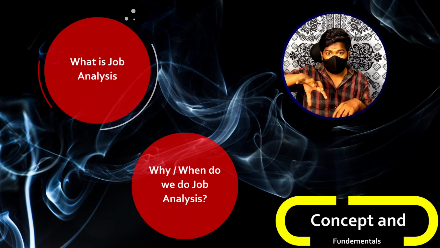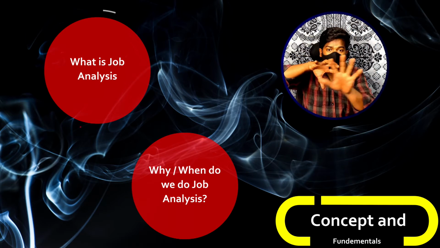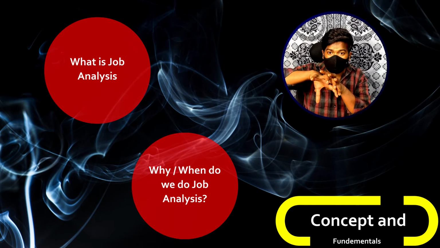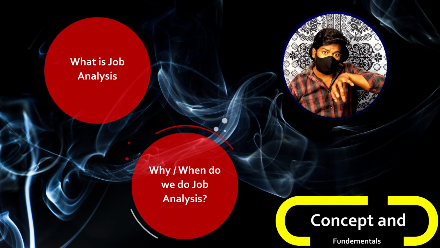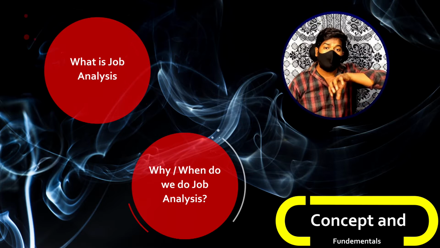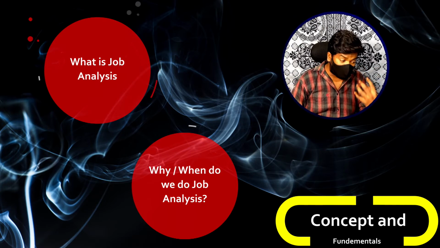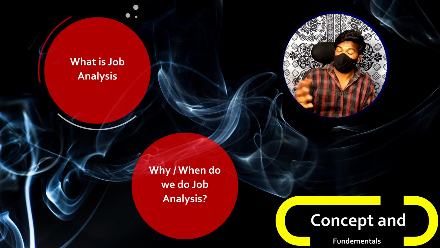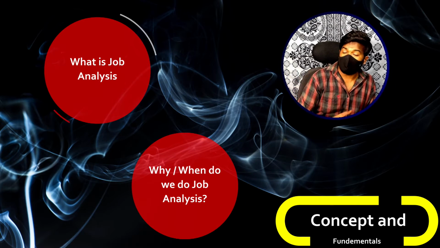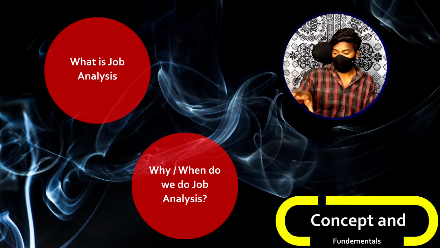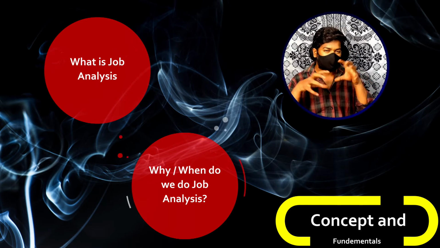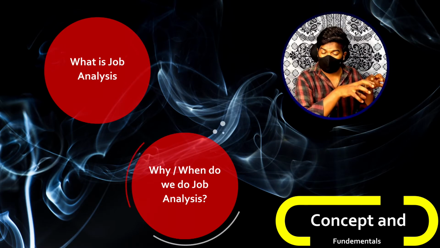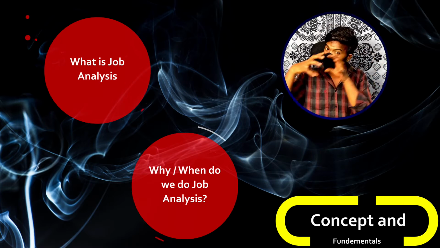Some part refers to the roles and responsibilities of the job, and the remaining part refers to the qualifications required for a person to perform those roles and responsibilities, or to justify that particular job description. This is the basic concept. We will be discussing it, but just to give you a basic idea, this is job specification and job description. Keep this aside and come back to our original example.